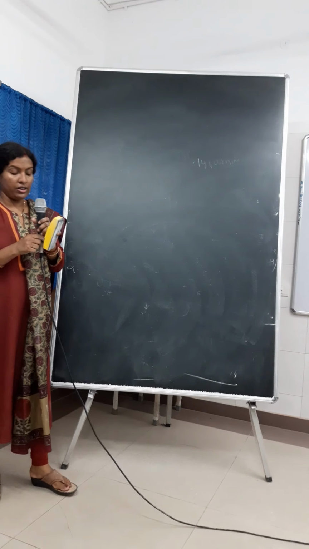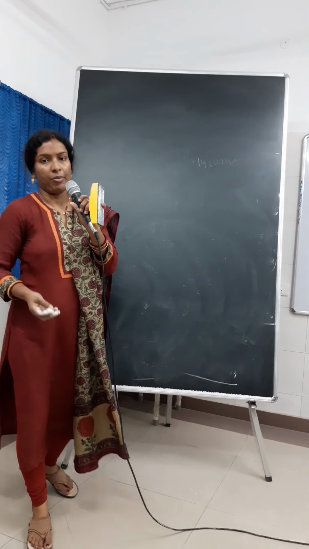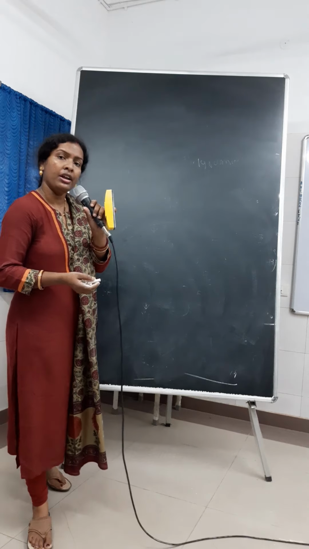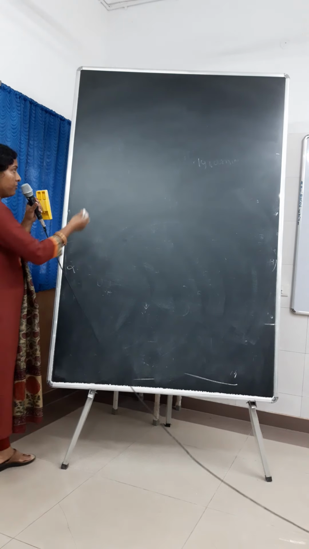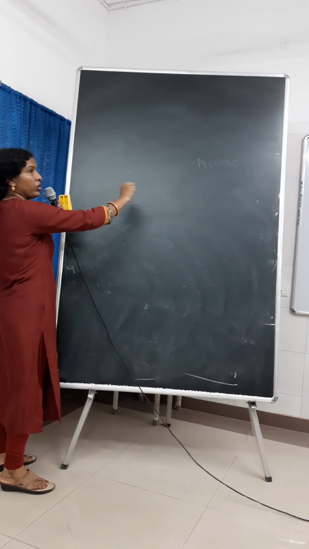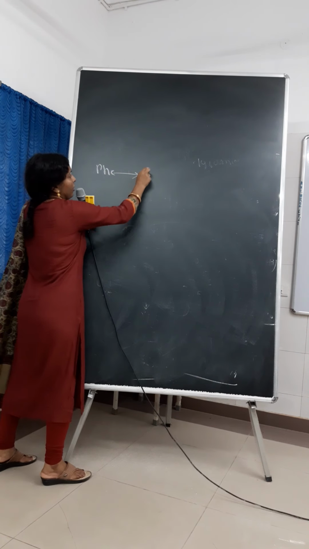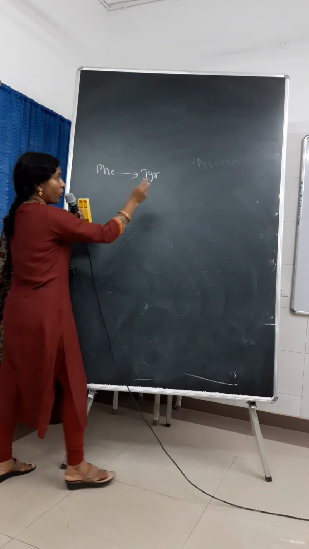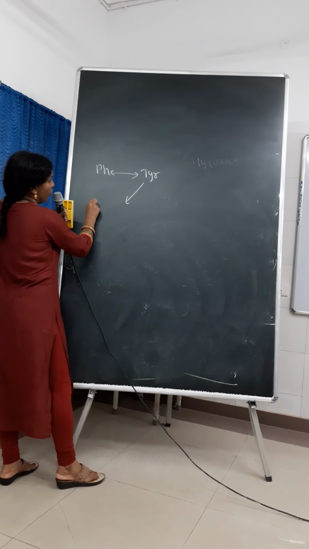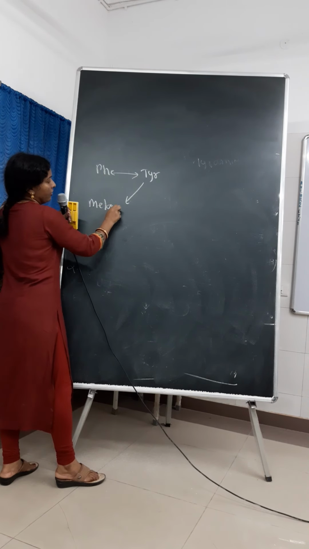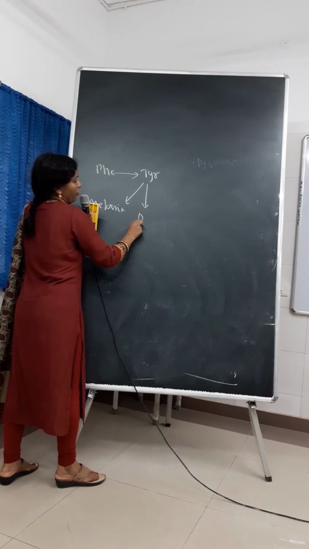Now the next portion, that is our inborn error of metabolism. Inborn error of phenylalanine and tyrosine metabolism. See, if I consider the total metabolic pathway, then see what is happening. First phenylalanine, then phenylalanine to tyrosine. Okay, then tyrosine can undergo melanin synthesis via DOPA,